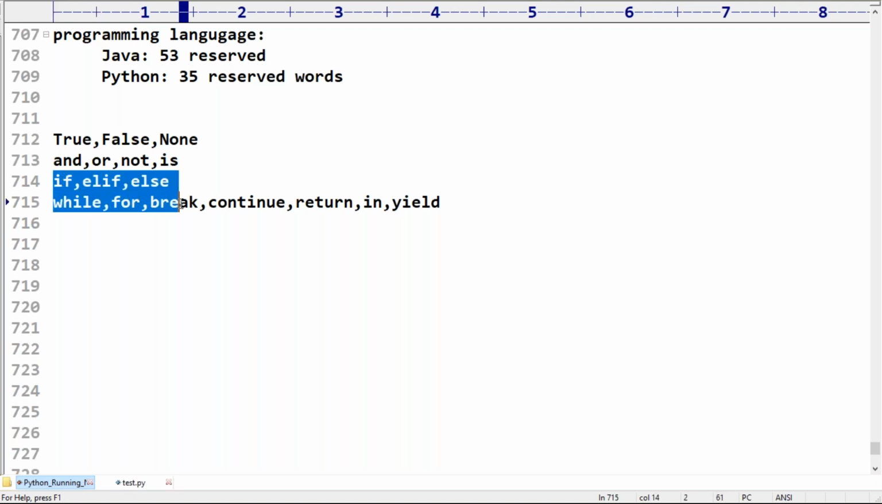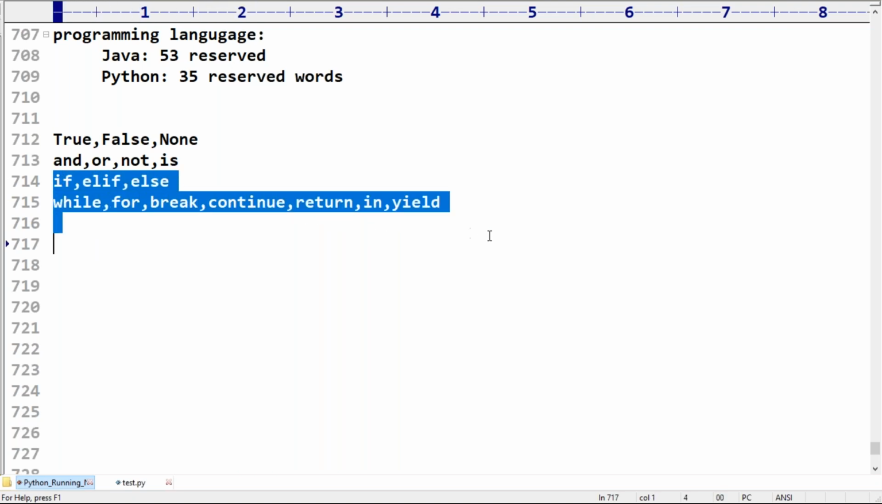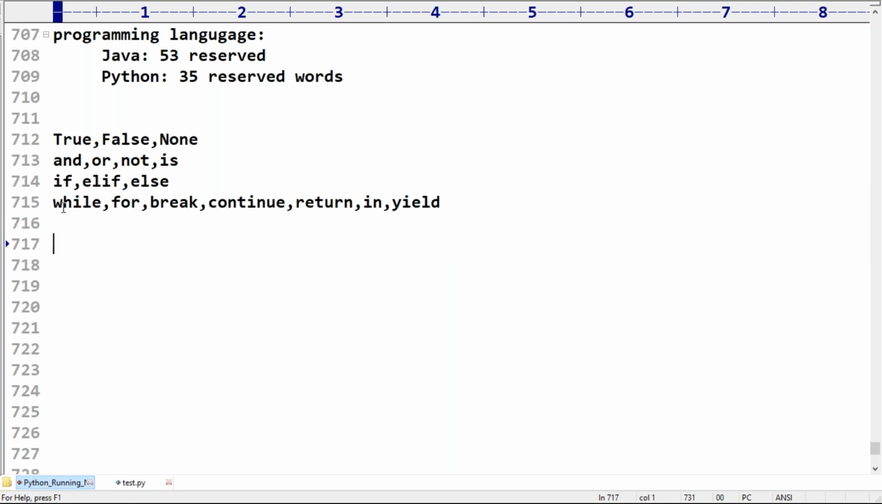By seeing these, some people may have a doubt, sir, switch statement. The people especially coming from a Java background may immediately ask, where is the switch statement? Switch statement is not available in Python. Remember this one.